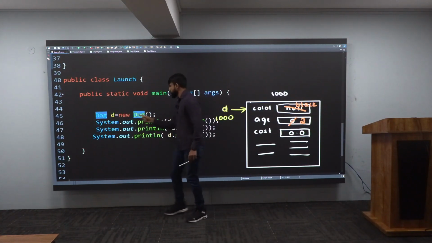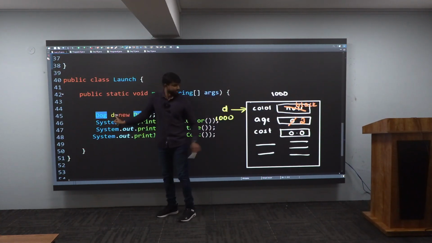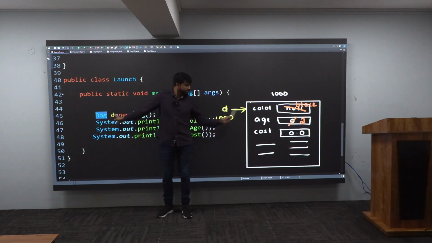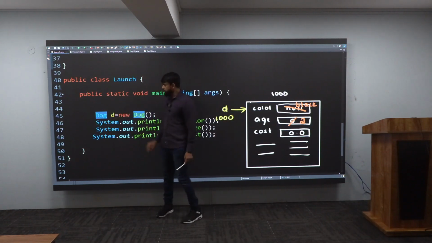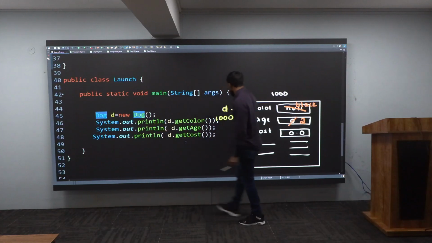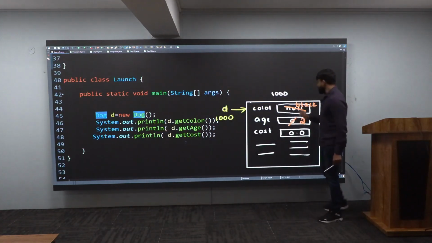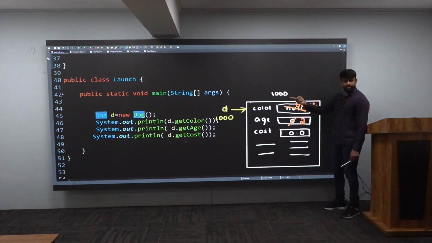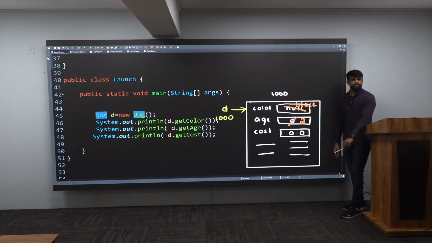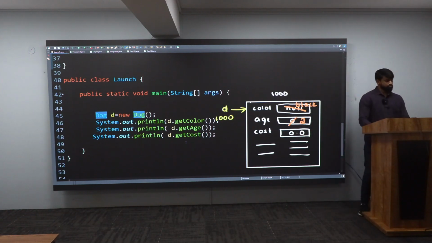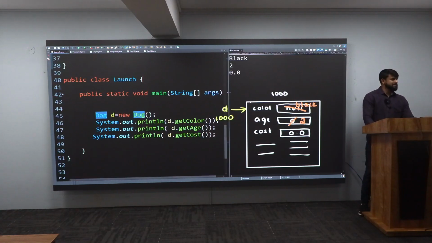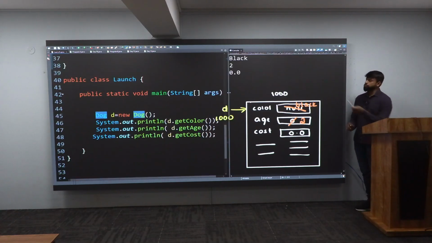Now the right side is over. Who is collecting that address? D. So D will collect that address. It is referring to this. And after that, you're asking it, get me the color. What is the color you have here? Black. It will give me. I'm printing it. I'm asking it, get me the age. What is the age? 2. It will get me that, and get me the cost. This is the cost. I will get it. Sir, really, sir, this is how the output looks like. Let me see. If in case I save this and execute it, it is black 2 and 0.0.